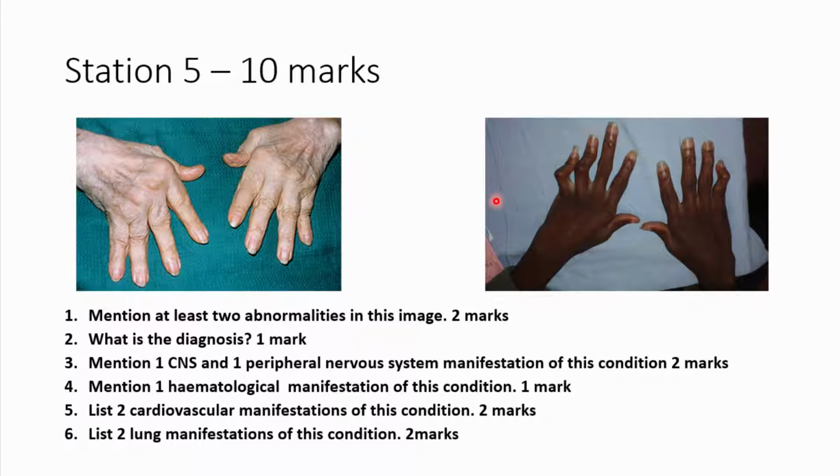Now in the next station, which is another image which looks really interesting. So station 5, you have 2 images here. Mention at least 2 abnormalities in this image. What is the diagnosis? Mention 1 CNS, 1 peripheral nervous system manifestation of this condition. Mention 1 hematological manifestation of this condition. List 2 cardiovascular manifestations of this condition. List 2 lung manifestations of this condition.